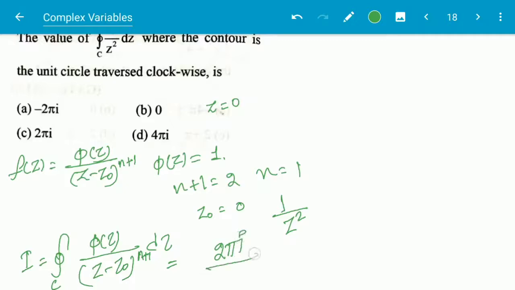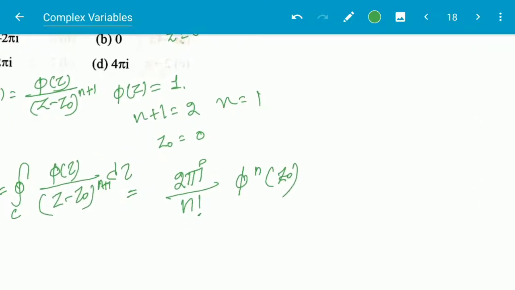This is one of the formulas. So what will it be? 2 pi I by n factorial, n is here 1, so the first derivative I can write as phi prime, putting the value z0.